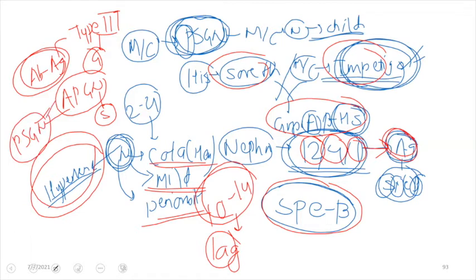Right? So this is the classic picture of PSGN that we'll be seeing, and you must know that there is a period of 10 to 14 days, a lag period, because the antibodies that are formed against the SPEB antigen take roughly 10 to 14 days. So it is a point of interest as well.